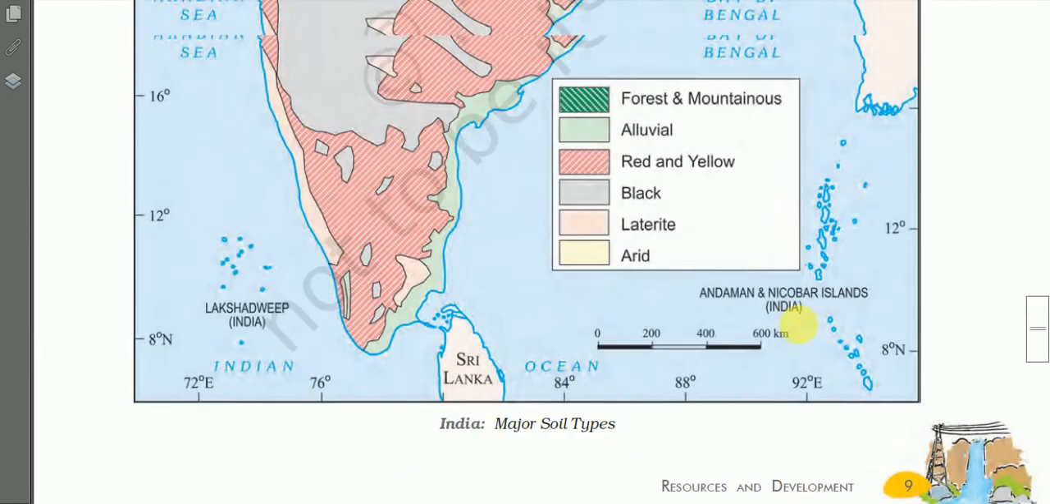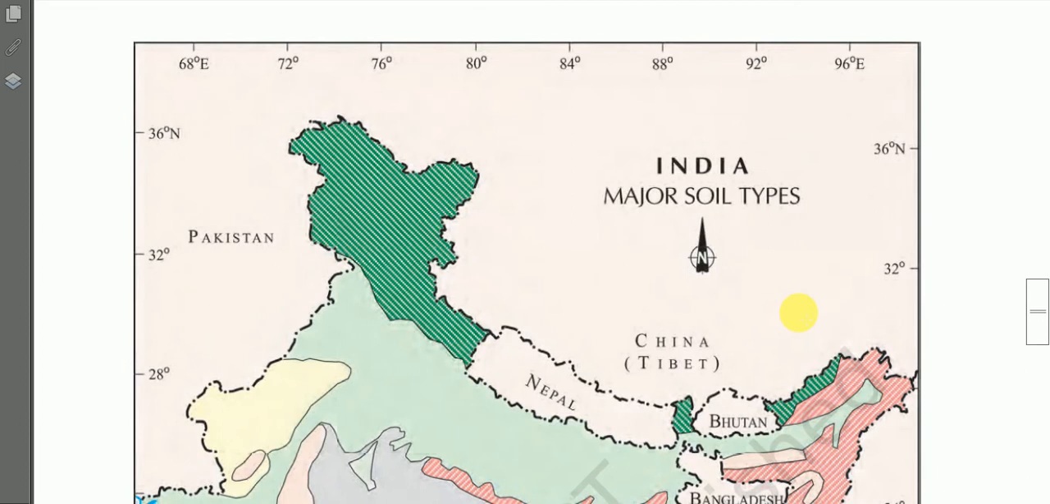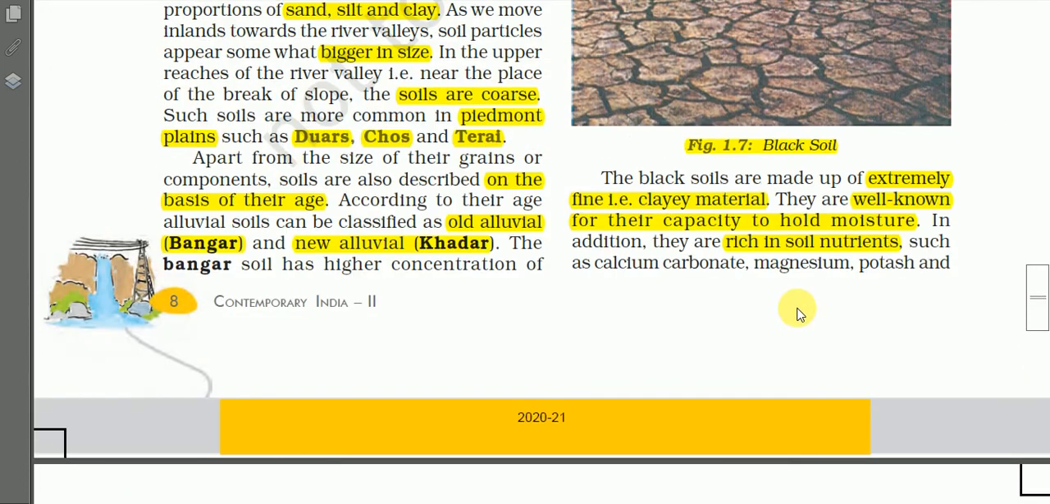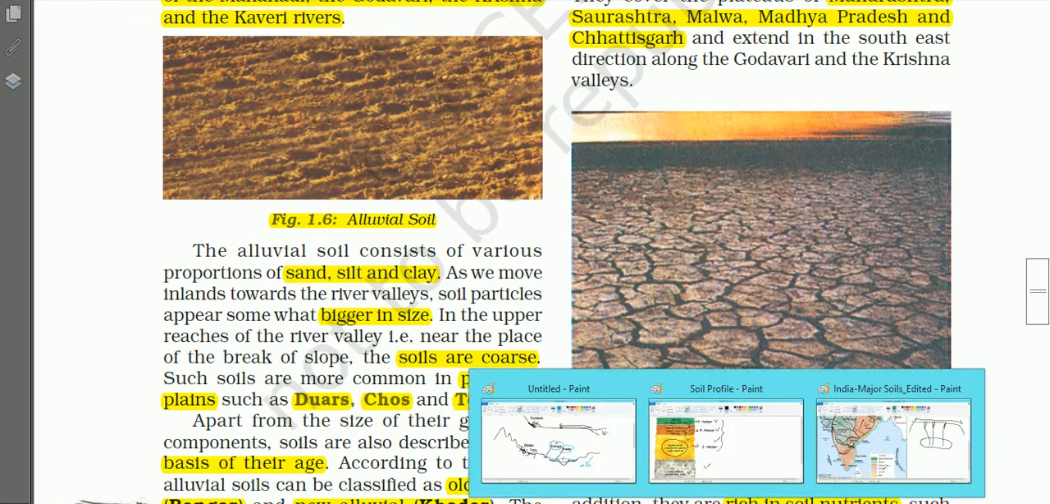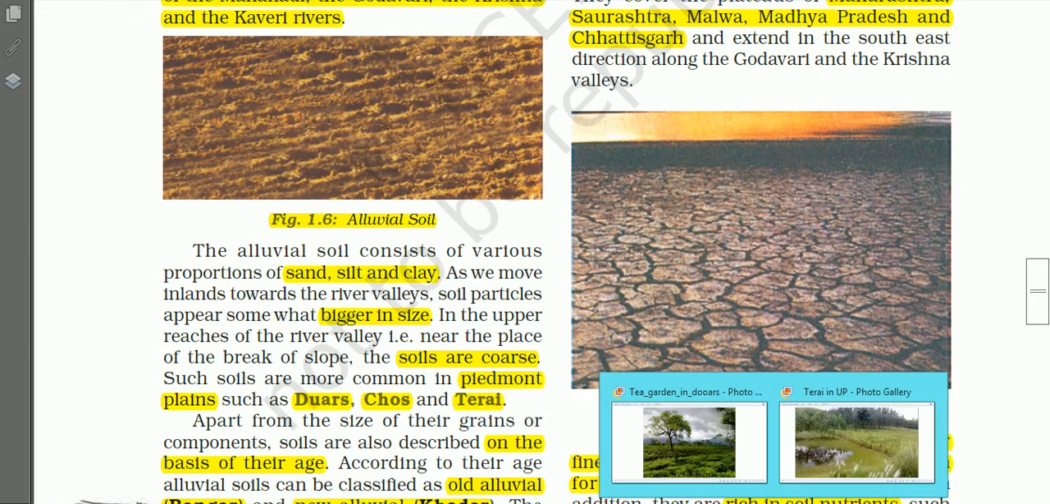About the development of cracks, again observe the photographs here. I think you are seeing big cracks here. This type of cracks is developed when the soil is dry.